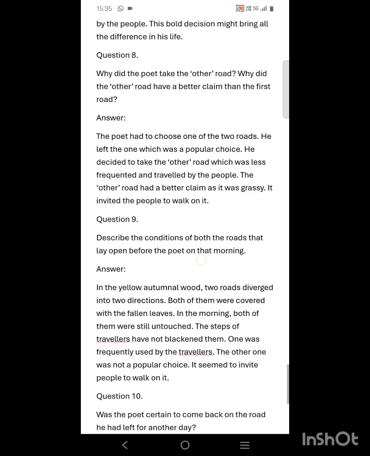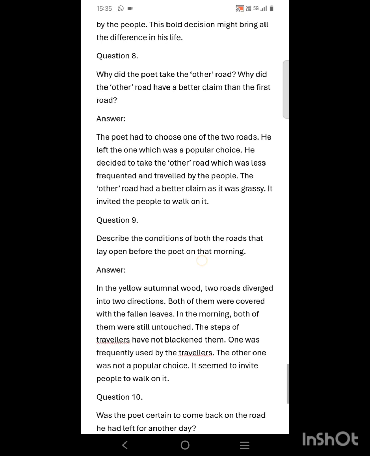The other road was a better claim because it was grassy and it wanted more people to walk on it. So the other path, which was just beside the path the poet had chosen, was quite a better claim because it was grassy and it invited people to walk on it.